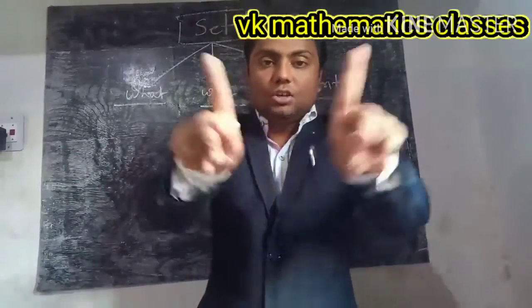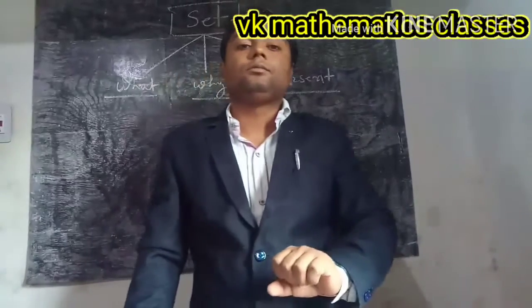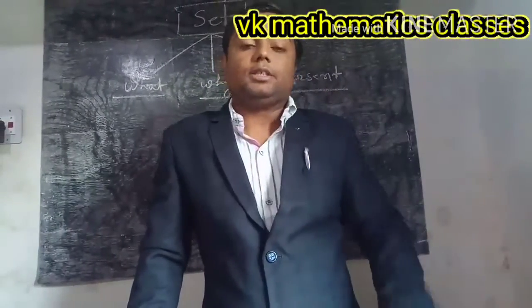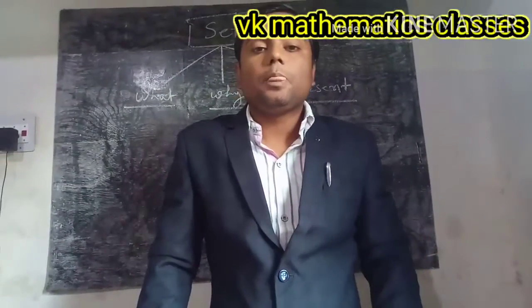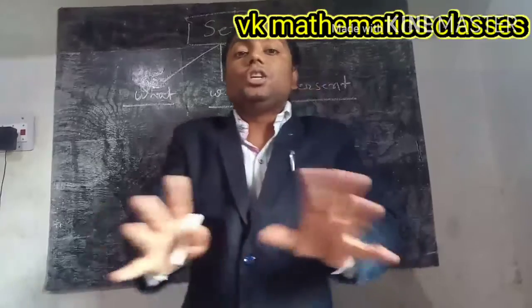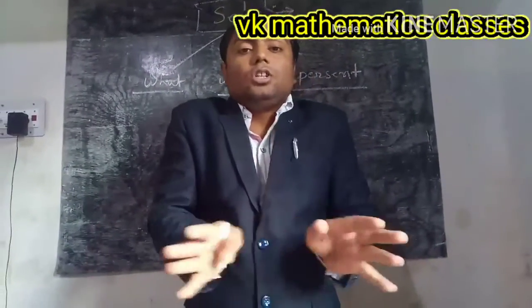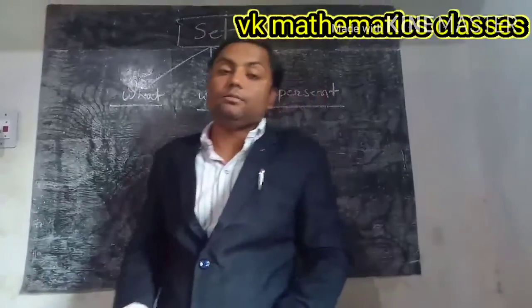Suppose we say the set of all animals. It is distinct, not a plant, but it is not distinguishable: cow, buffalo or goat are not distinguishable, so it is not well defined, so it is not a set.